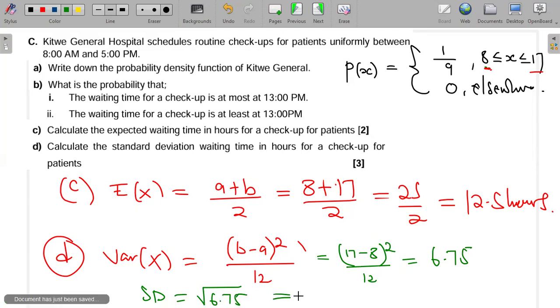Taking the square root of the answer, I get 2.5981. So this here is the standard deviation. It means we are done with question D. Let's go to the next question.